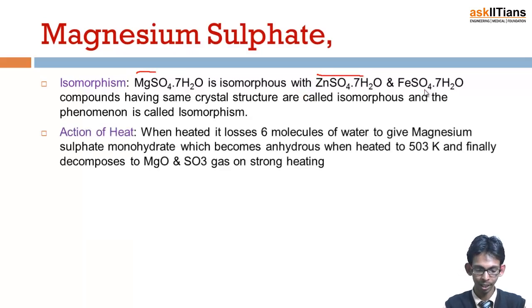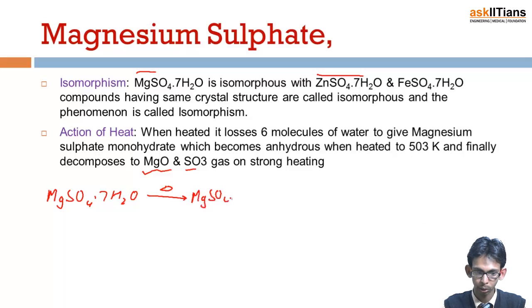Next is the action of heat. When heated, it loses 6 molecules of water and gives magnesium sulfate monohydrate, which becomes anhydrous when further heated to 503 Kelvin, and finally it decomposes into MgO and SO3. That means if we have MgSO4 7H2O and we heat it, it will result in the formation of MgSO4 and 1H2O. On further heating, it will decompose to give MgO plus SO3.